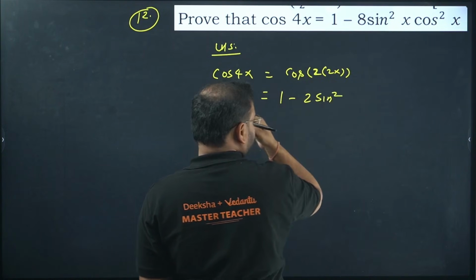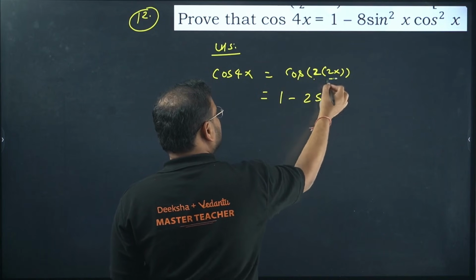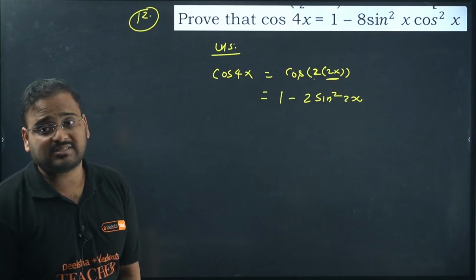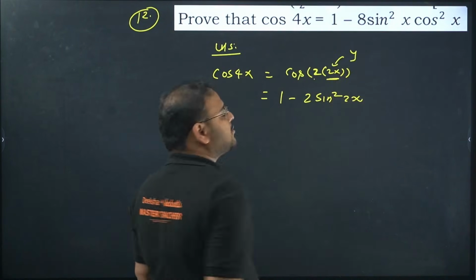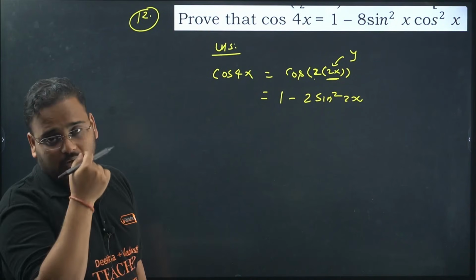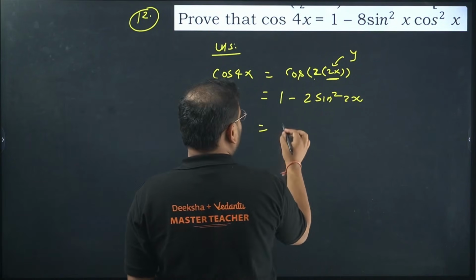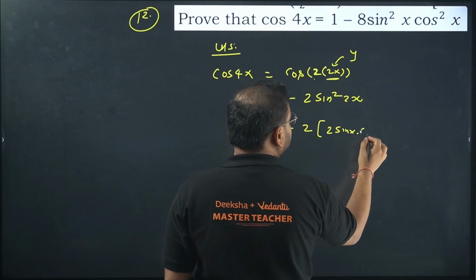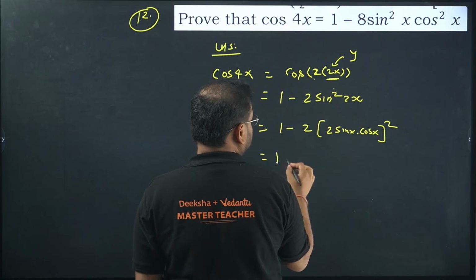What will be the angle? This 2x is the angle over here. 2 times 2x is there, no? If I take 2x as, let's say, an angle y, it will become cos 2y, no? The formula is 1 minus 2 sin square y. Y again is back to 2x. Use sin 2x now: 1 minus 2 times sin 2x, which is 2 sin x cos x. We had a square, so write the square over here. Check the answer.